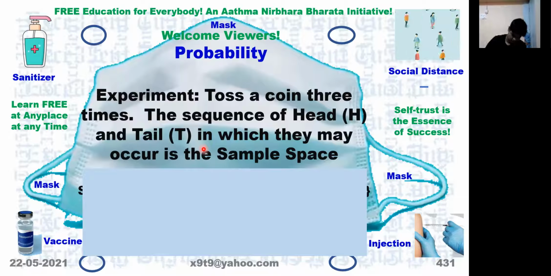Otherwise, we will have to keep on checking whether we have missed this or that. Now, suppose we start with 3H, then we should end with 3T. Next time, the rightmost one, you change H to T. So it will become HHT.